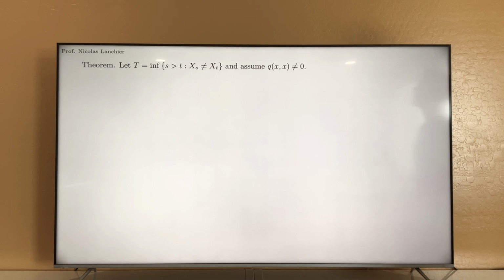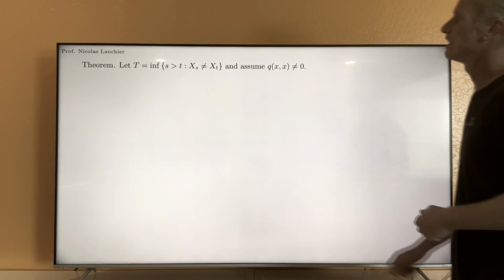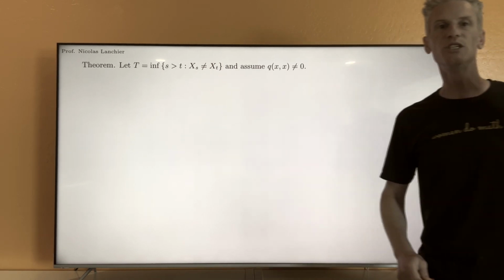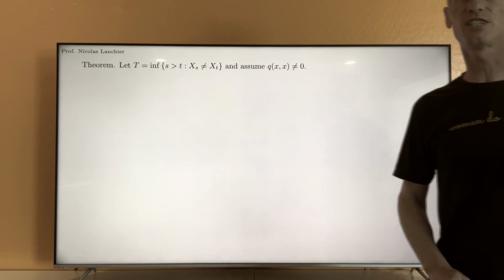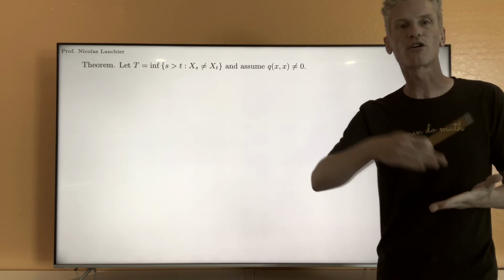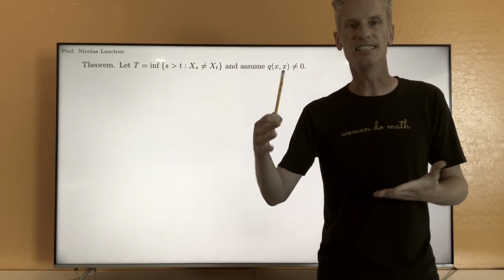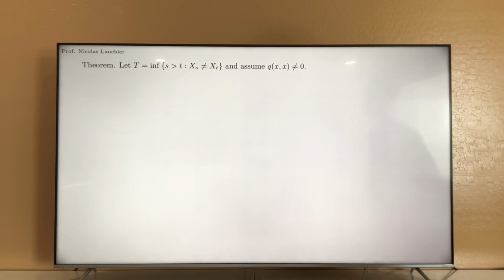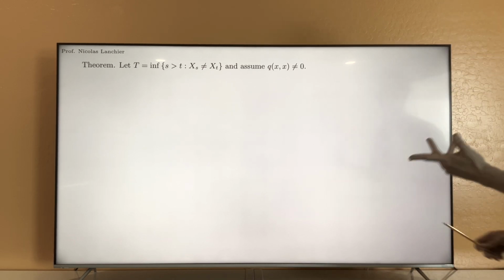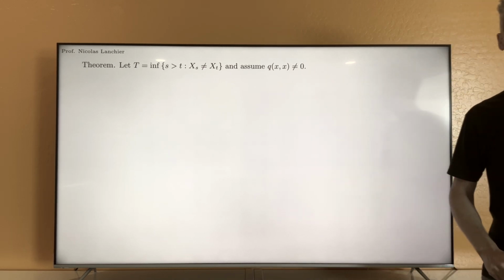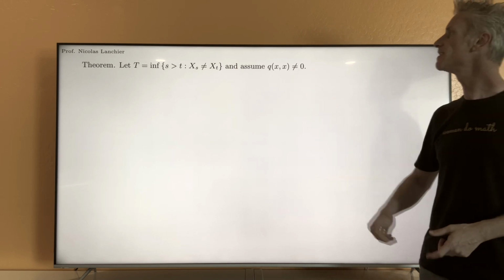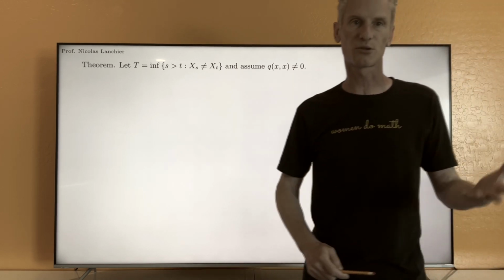So, more precisely, we are going to look at a continuous time Markov chain Xt. We assume that the process, again, is conservative. The jump from any state is finite. And for this process, we are going to assume that Qxx is different from 0. The case Qxx equals 0 is trivial.